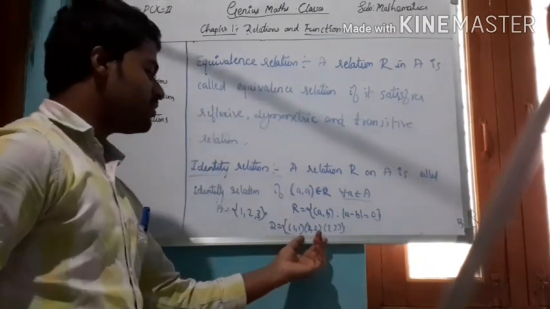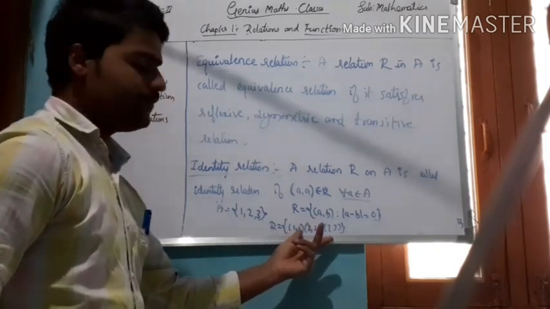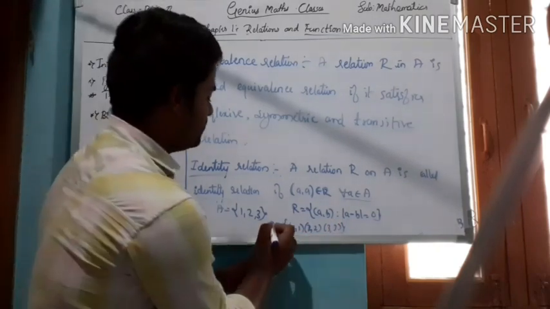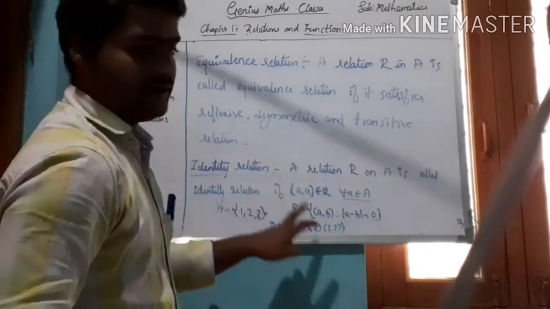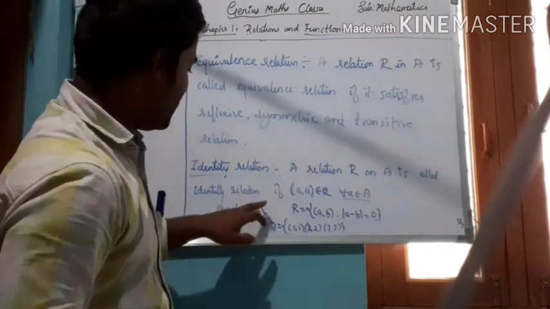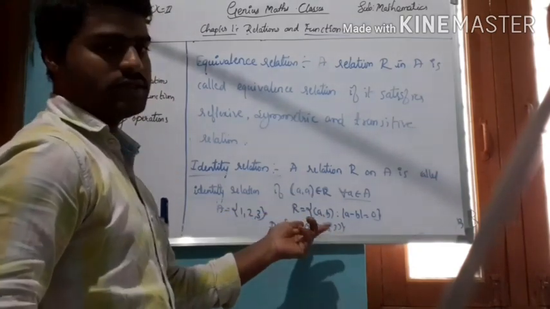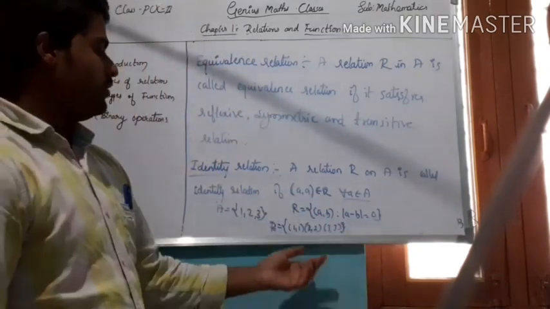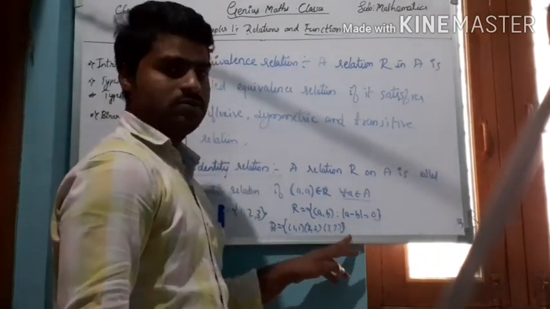These are the only elements of this relation. Therefore it is called an identity relation. So all identity relations are reflexive relations, but not all reflexive relations are identity relations.